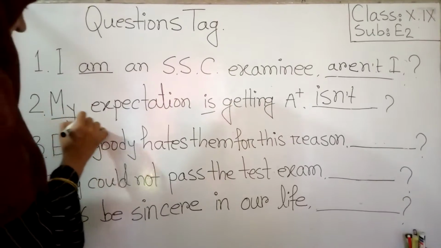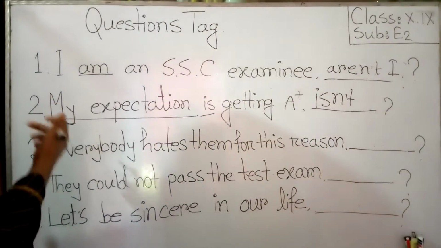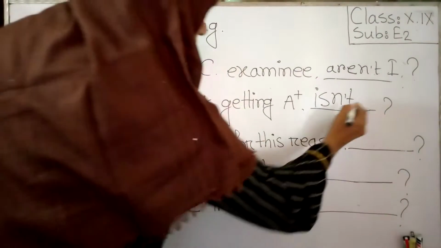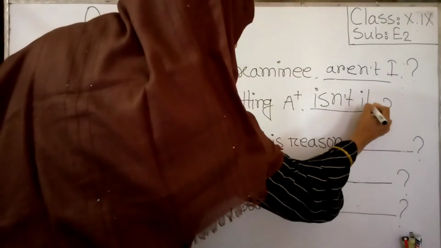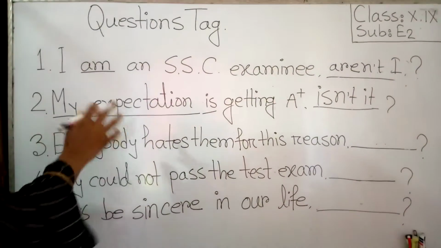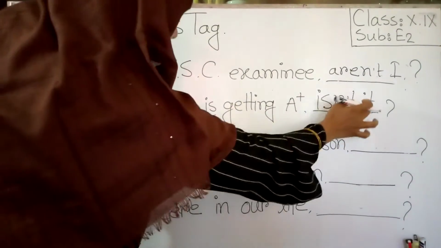Our subject is my expectation, not my. Instead of my expectation we can take it, because it is not a person, it is an object. So the pronoun is it.